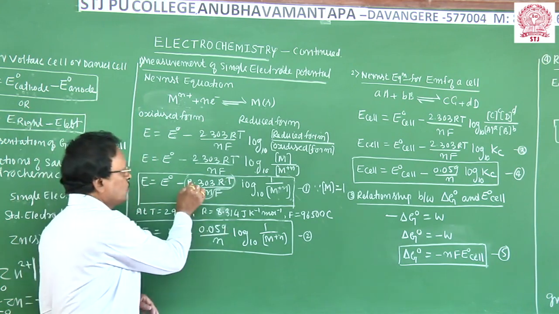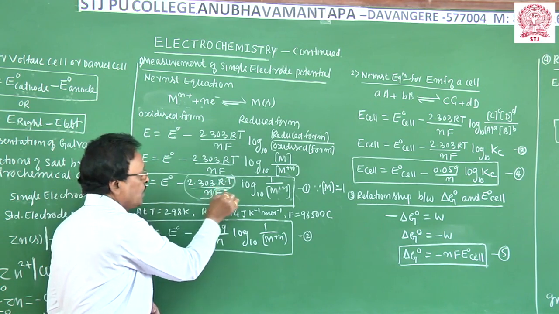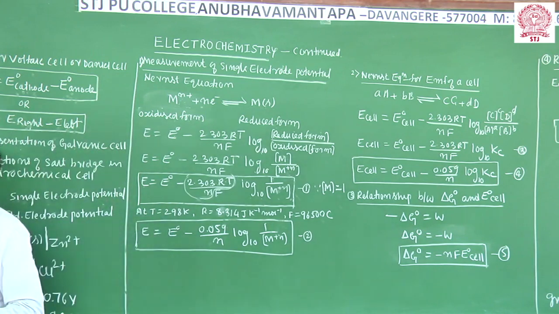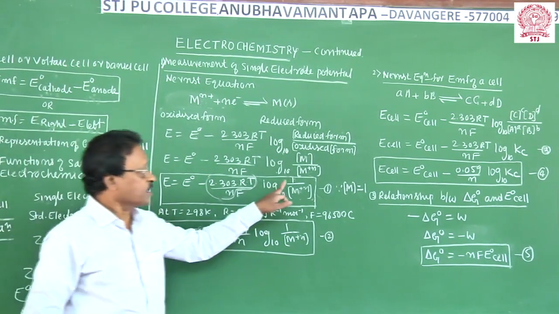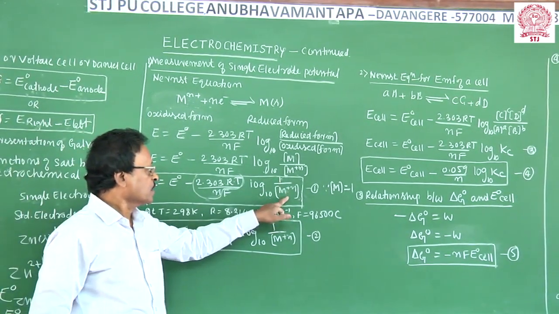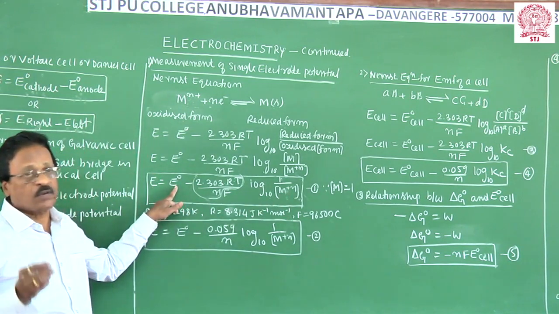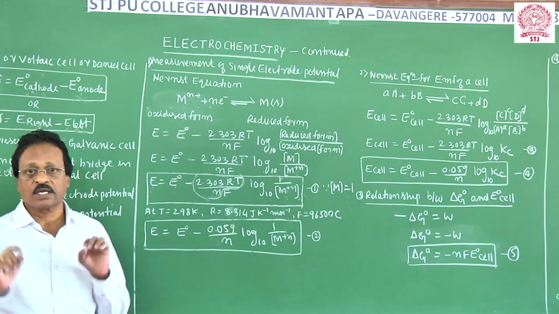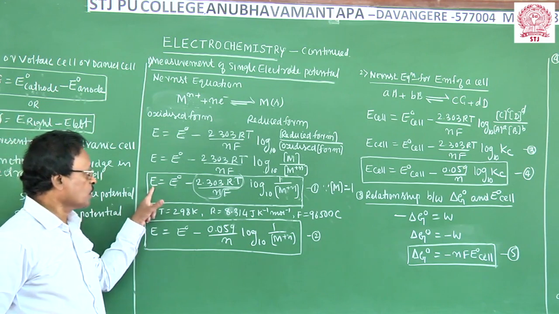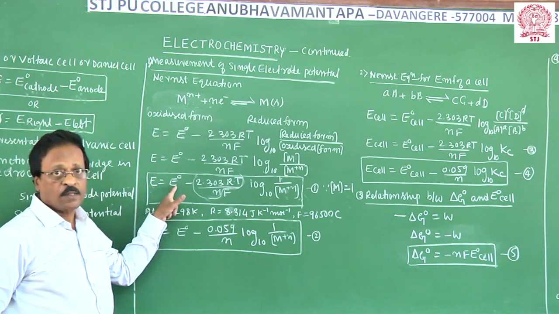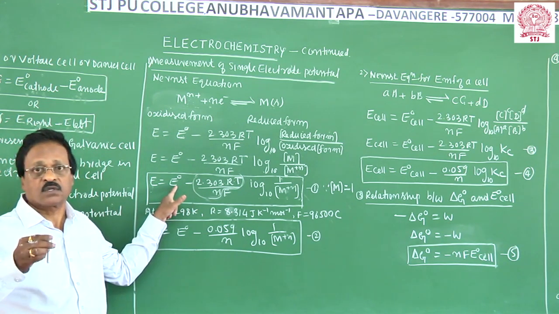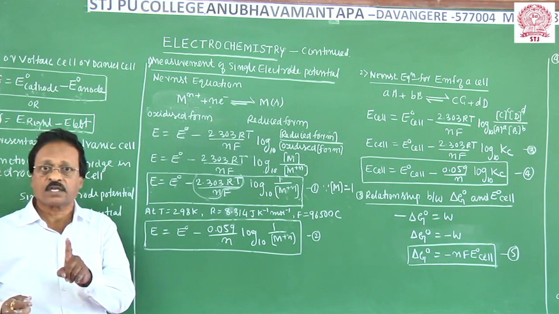If the temperature is 298 Kelvin, use the simplified form of the equation. If the temperature is different, use the equation with 2.303 RT over nF log 1 upon the metal ion concentration. I have taken a metal rod dipped into a metallic salt solution, the metal concentration being taken as 1. E naught is a constant for the given electrode. The Nernst equation is used to calculate the single electrode potential. E naught is the standard electrode potential, which I defined already: the metal rod should be dipped into a metallic salt solution of 1 molar concentration, at 25 degrees centigrade and 1 atm constant pressure.